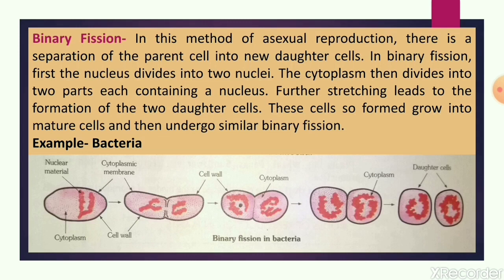Then the cytoplasm divides into two parts. As you can see in the diagram, first the nuclear material divides, and then the cytoplasm divides from the cytoplasmic membrane from the middle of the cell.